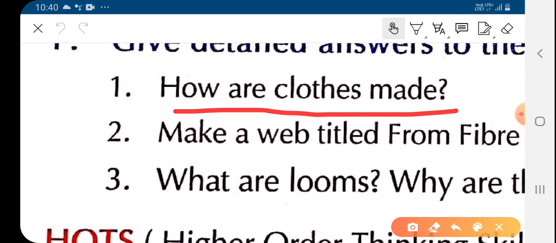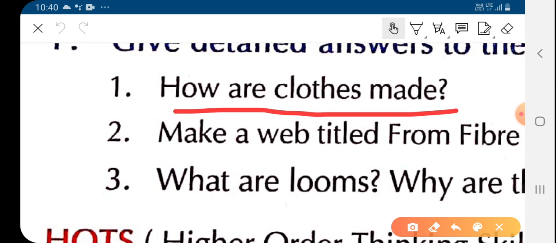Fiber is the raw material, a small thread-like structure. When this thread-like structure is continuously repeated and becomes very long and continuous, it takes the form of yarn, and this is done through the process of spinning.